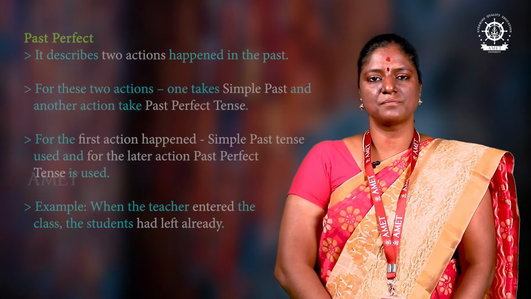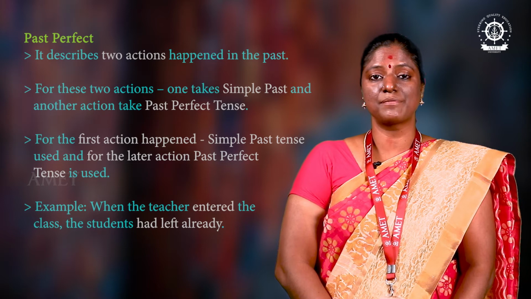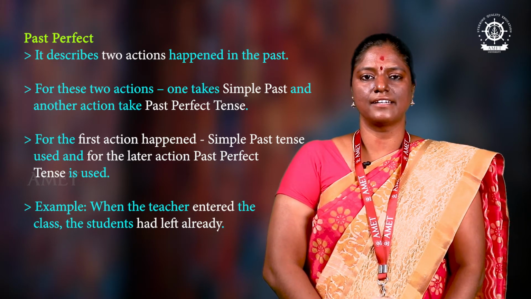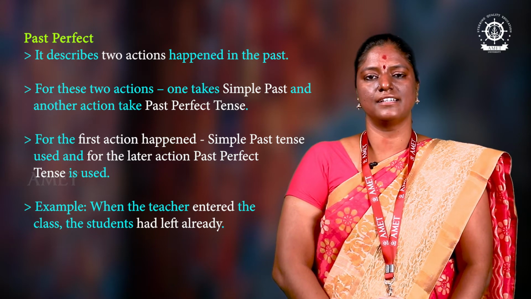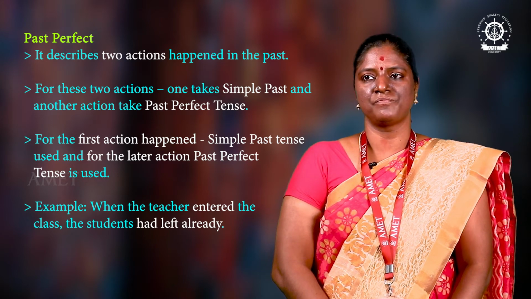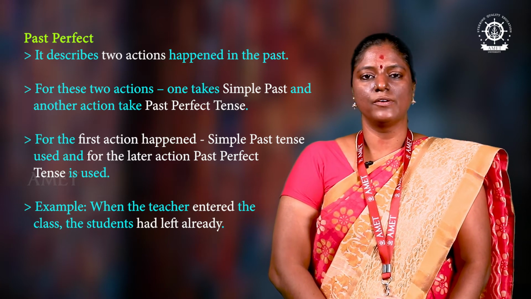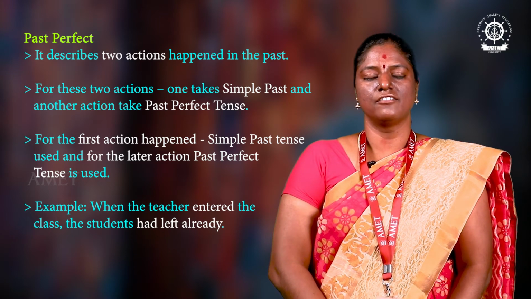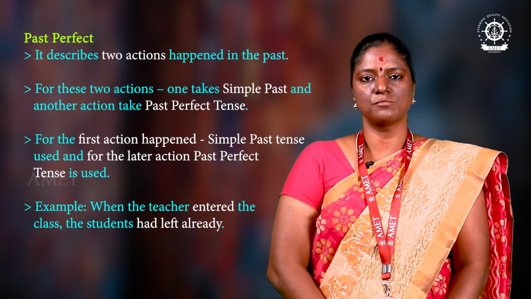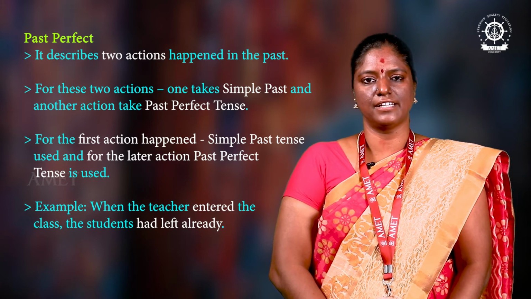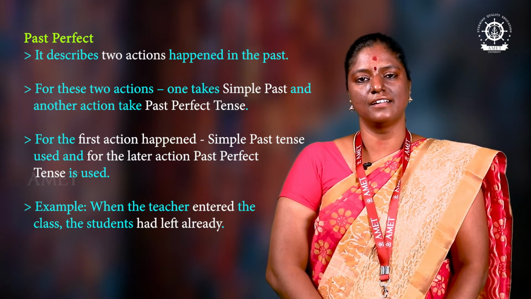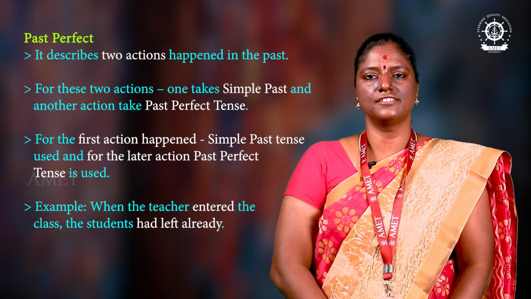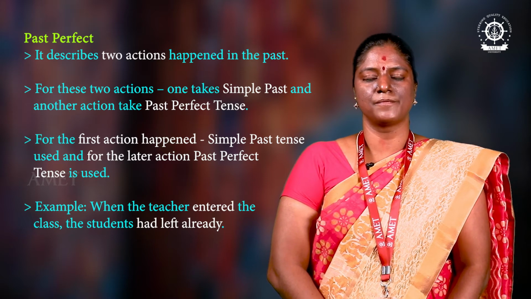Next, move on to past perfect tense. It also describes two actions. Two actions happen in the past. One action can take simple past tense and another action can take past perfect tense. Let's see one example for that. When the teacher entered the class, we'll take simple past, and then what happened? We have to complete the sentence. The students had already left. When the teacher entered the class, the students had already left.